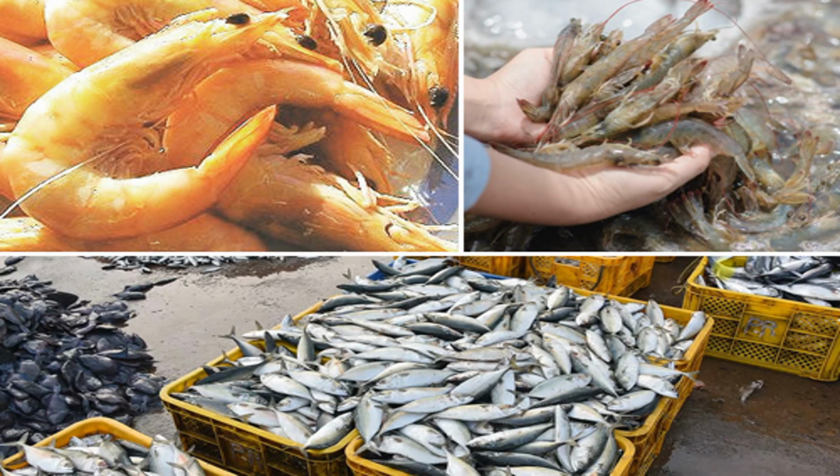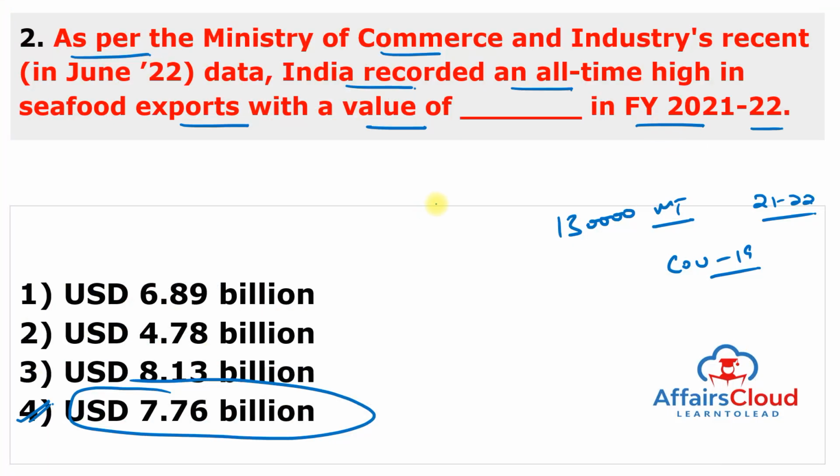So India shipped almost 13 lakh metric ton of seafood worth rupees 57,000 crore or 7.76 billion dollar in the financial year 21-22 despite heavy odds, and the export improved in the rupee terms by almost 32%, and in USD terms it is almost increased by 30%, and in quantity terms it is almost increased by 19%.